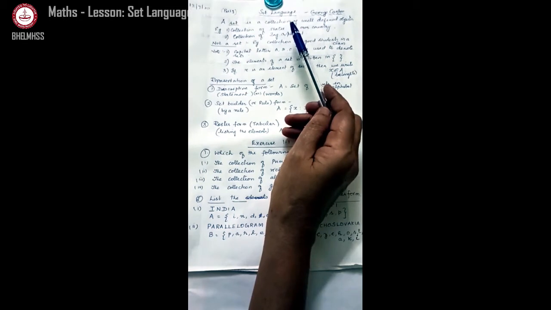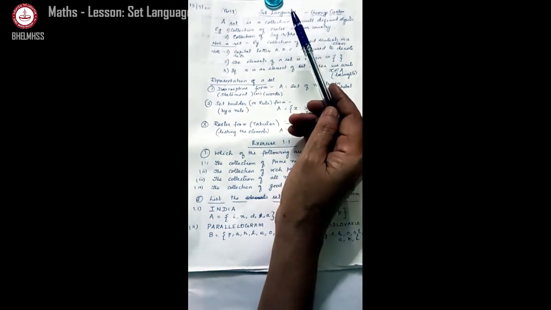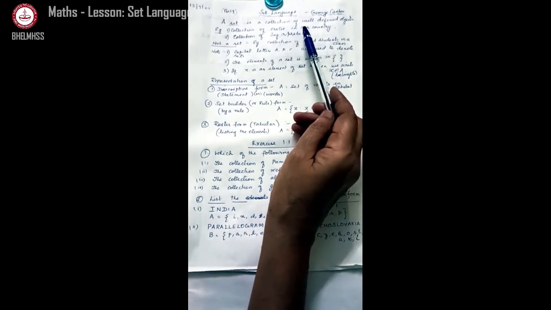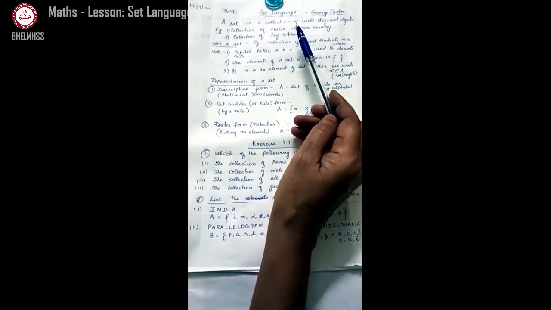Which are the branches of mathematics? Algebra, coordinate geometry, trigonometry. There are so many branches in mathematics, you all know. Isn't it? So, it plays an important role in all the branches of mathematics.